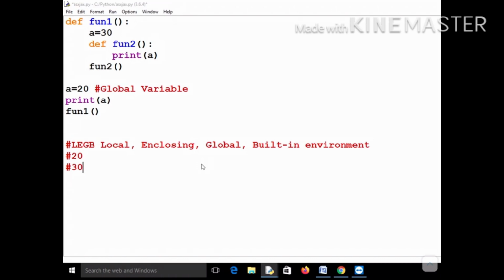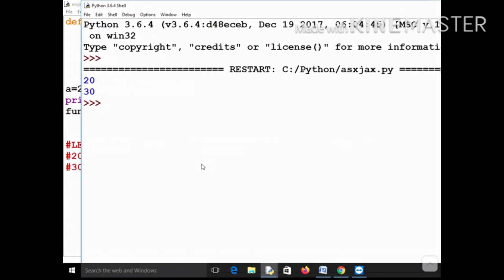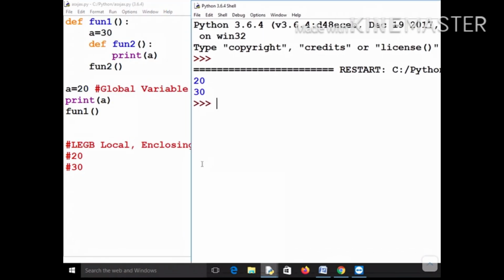So let me run it, and let's show you that the value is 20 and 30. So you can see that the value is 20 and 30. First it printed the global value, and then it printed the enclosing value.